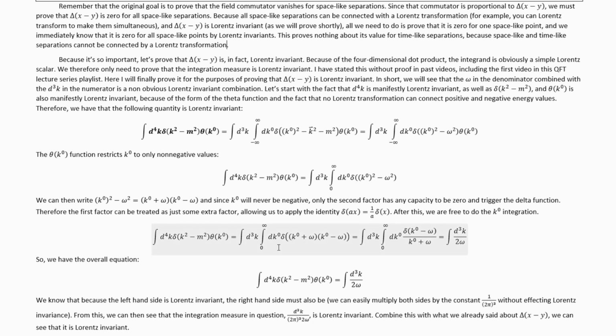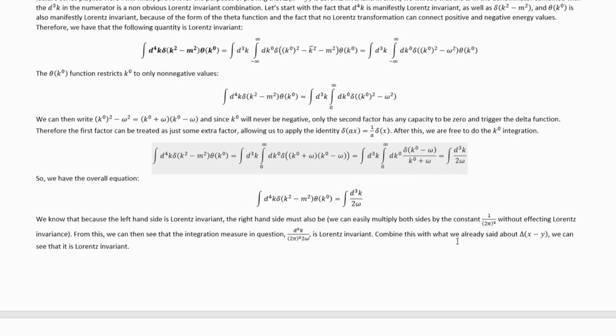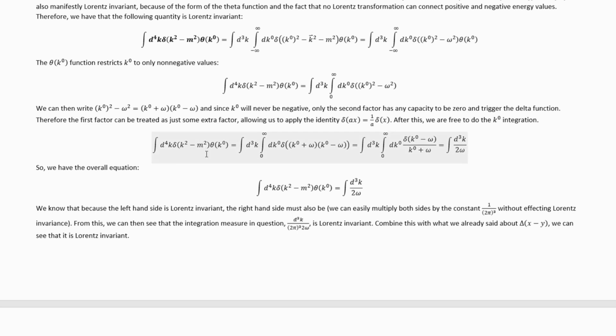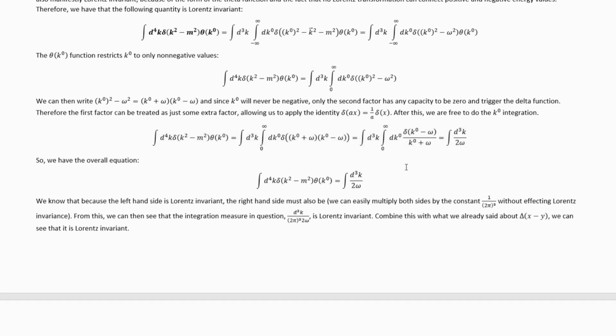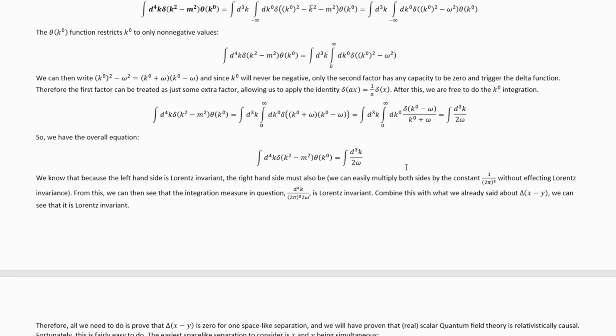Specifically with that factoring, we have this integral ultimately turning into this one, and then with this identity, we have it turning into that. And then we can easily do that k naught integration to just yield this. It just sets k naught equal to omega, so we get a 2 omega in the denominator. And since this thing was originally Lorentz invariant, we know that this thing must be Lorentz invariant, and that's proportional to the combination we wanted. Or at least it's an integral over something proportional to the thing we wanted.